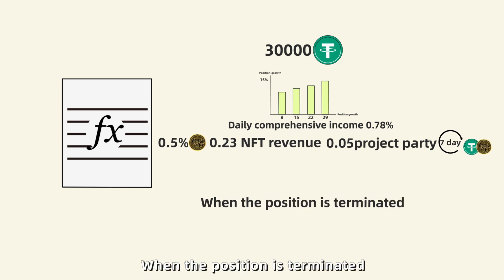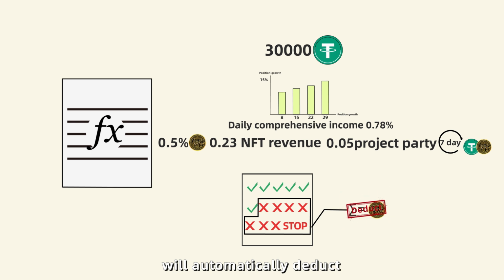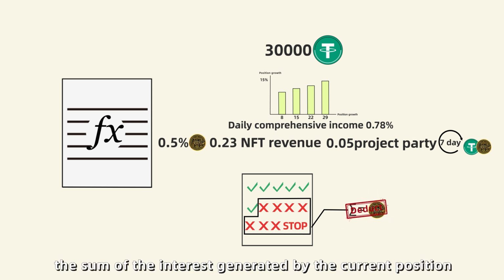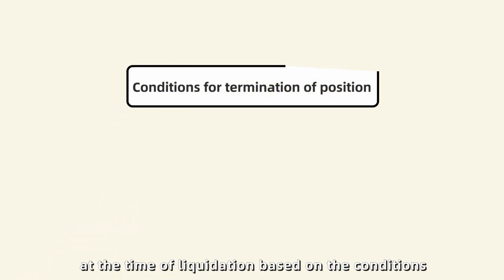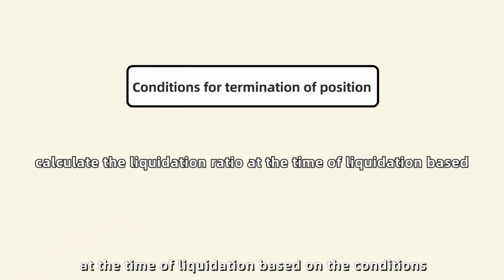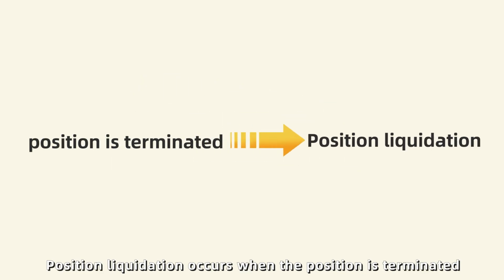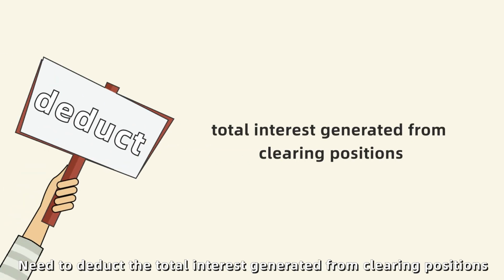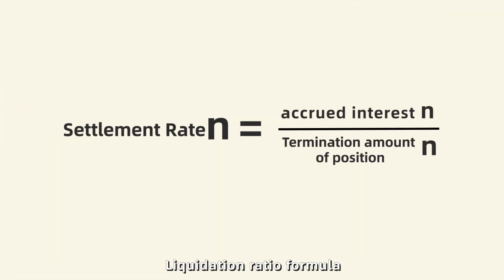4. When the position is terminated, the amount of the position without settlement in the last 7 days will automatically deduct the sum of the interest generated by the current position. We can calculate the liquidation ratio at the time of liquidation based on the conditions at the termination of the position. Position liquidation occurs when the position is terminated. Need to deduct the total interest generated from the clearing positions. So the formula is as follows. Liquidation ratio formula.